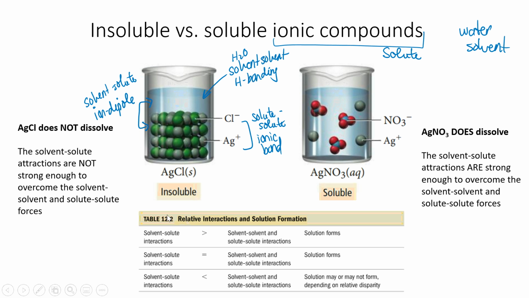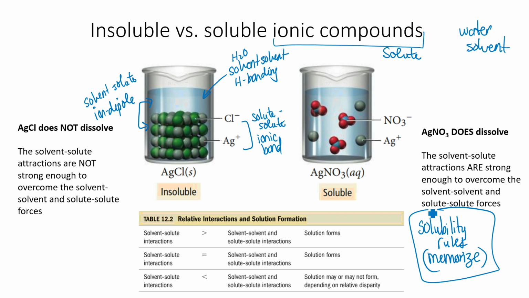And here's a table that goes over the different scenarios, whether the solvent-solute attractions are stronger than, equal to, or not as strong as the original interactions. And with ionic compounds, there's not a good way of predicting why silver nitrate is soluble and silver chloride is not. We're not going to be able to predict that. So we will find in a later unit that we'll talk about the solubility rules, where we're just going to memorize some rules. These compounds tend to be soluble, these don't. It's hard to predict which ones will dissolve or not. So this is one of those rare things that we're just going to memorize, solubility rules.